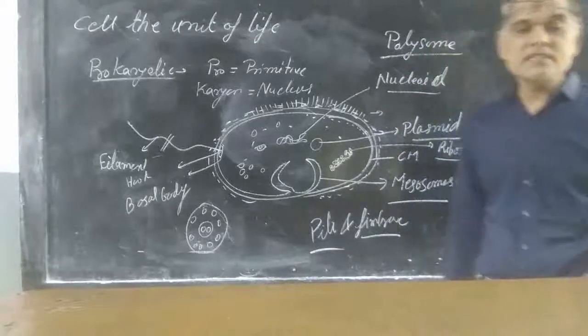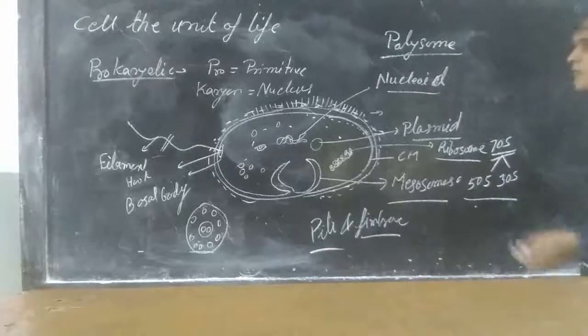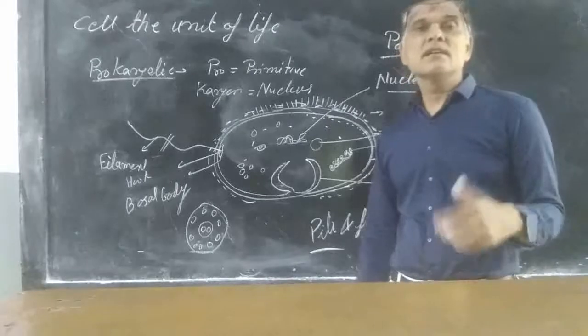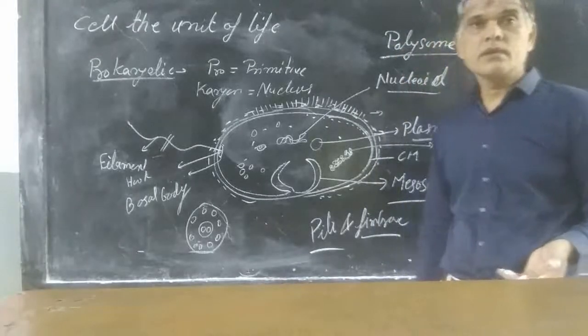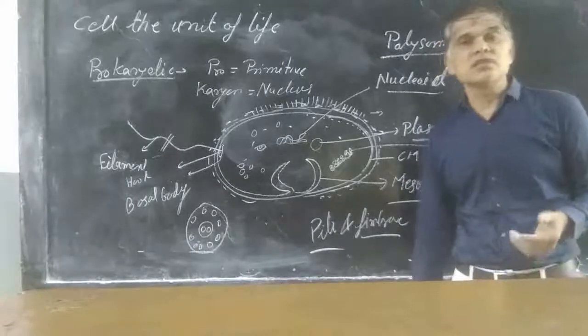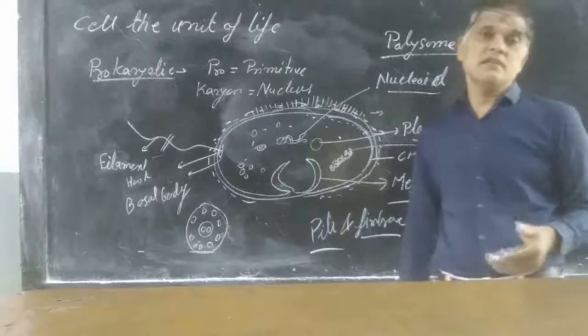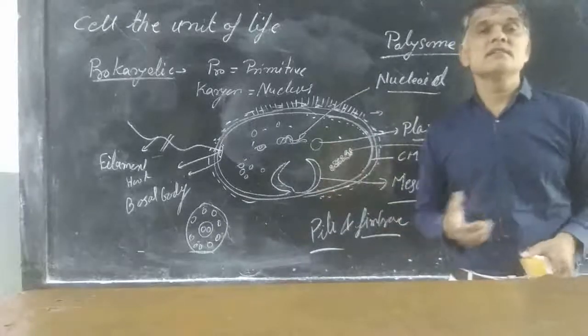There are also some granules, such as cyanophycin granules and glycogen granules, that store surplus food material, present in the cell inclusions inside the cells.